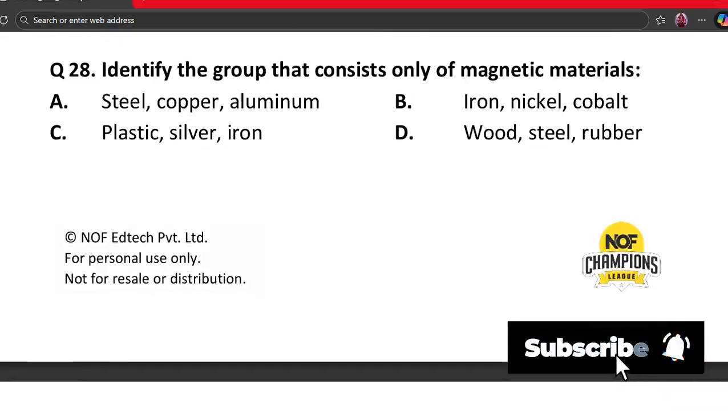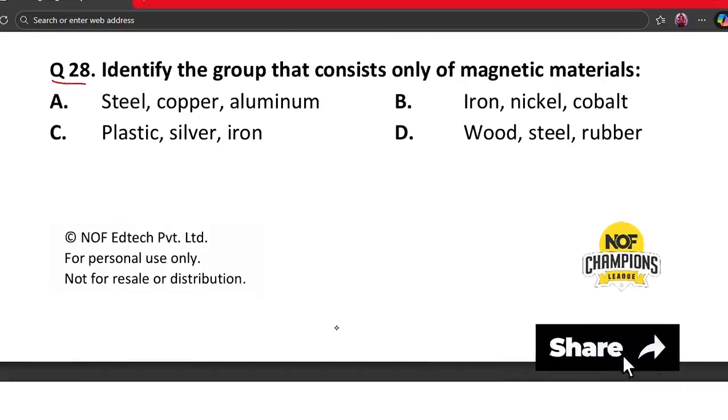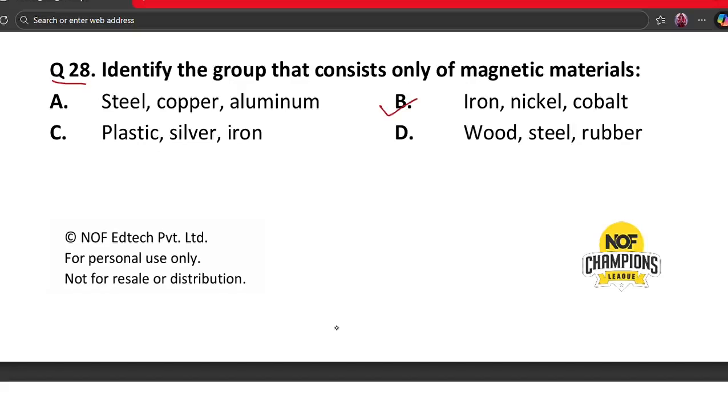Our next question is question number 28. Identify the group that consists only of magnetic materials. A. Steel, copper, aluminium. B. Iron, nickel, cobalt. C. Plastic, silver, iron. And D. Wood, steel, rubber. The correct answer is option B, because iron, nickel, and cobalt are magnetic. They get attracted by magnets, while other materials listed are non-magnetic. So option B is the correct answer.